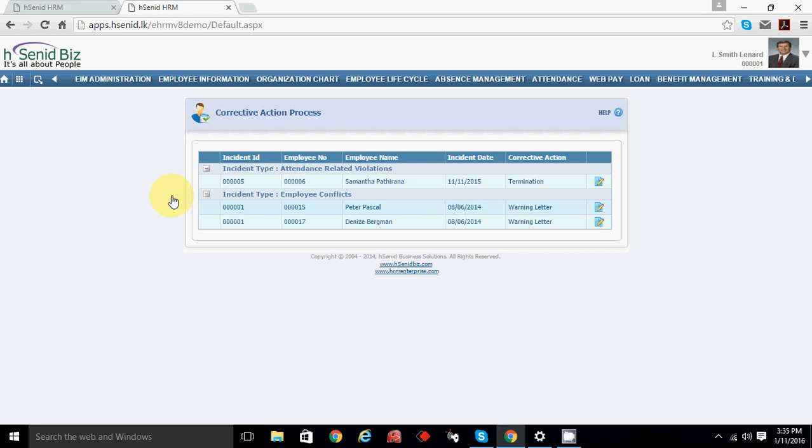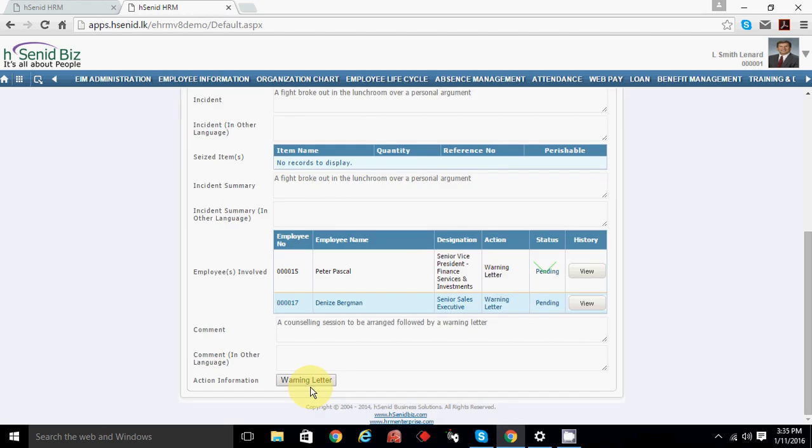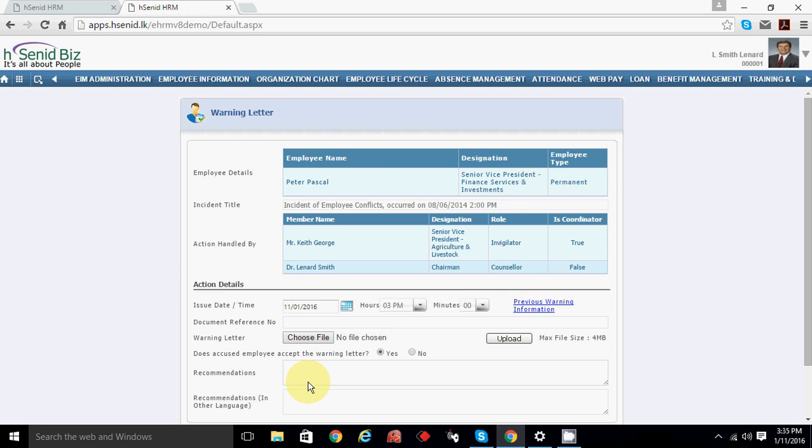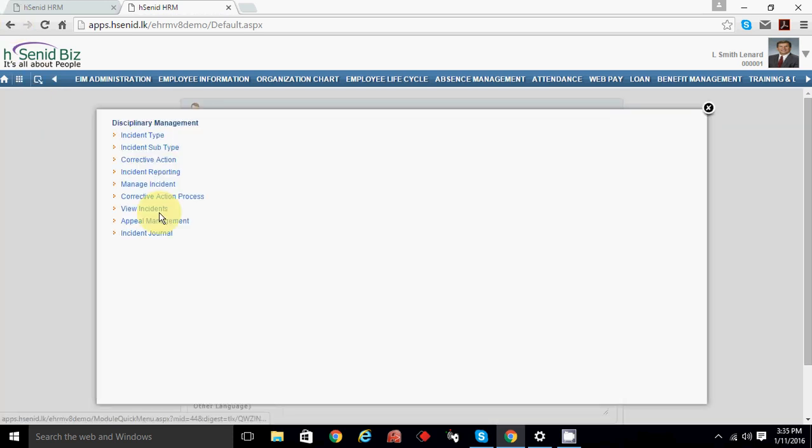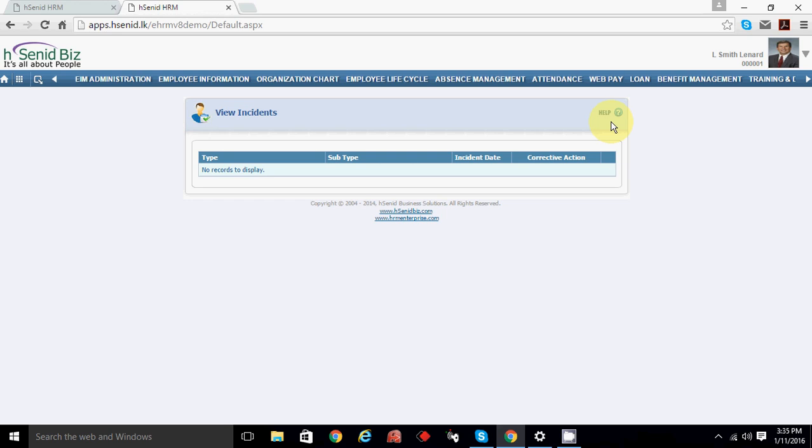Go to that page, and in that page he can see whatever corrective action has been assigned. See, warning letter has been assigned. Now he can click the warning letter. Now he can see the warning letter has been assigned. So he can mark whether the accused accepts or not. Any recommendation, whatever the details, he can enter and save it. After that, view incident.